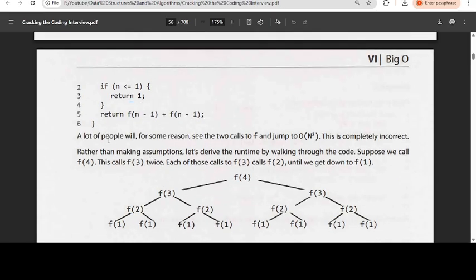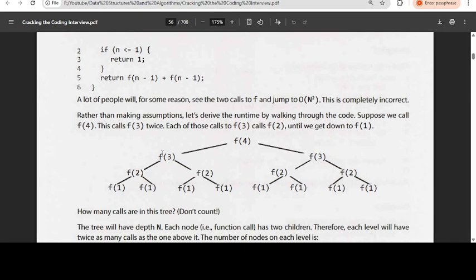Now see, there is some text here: a lot of people, for some reason, see the two calls of f and jump to big O of n square. This is completely incorrect. What we have to do is draw the tree. For example, take n equal to 4.